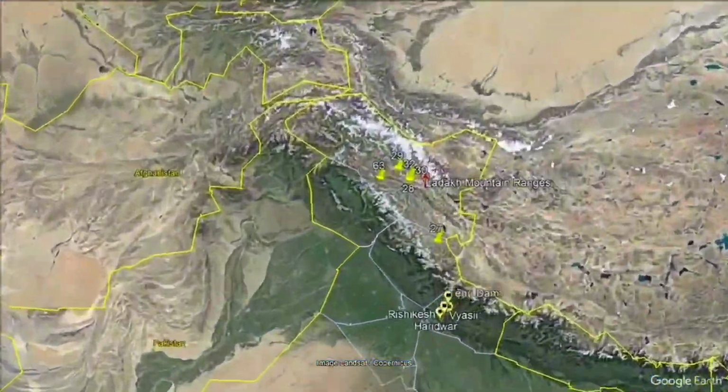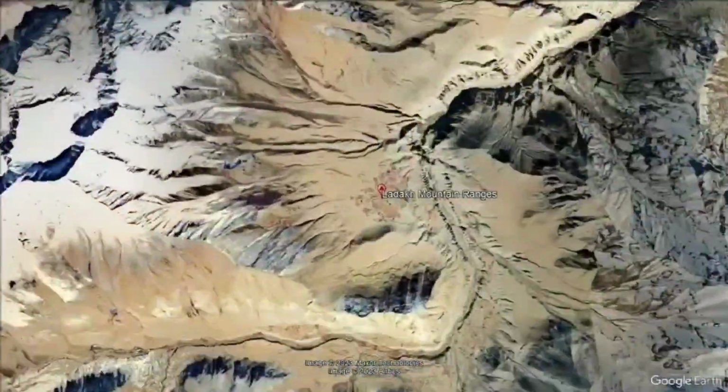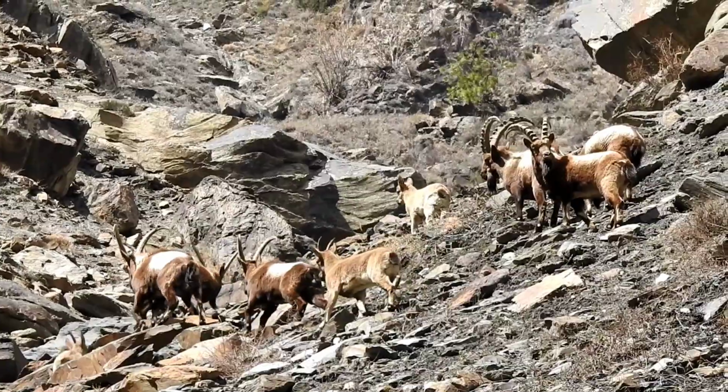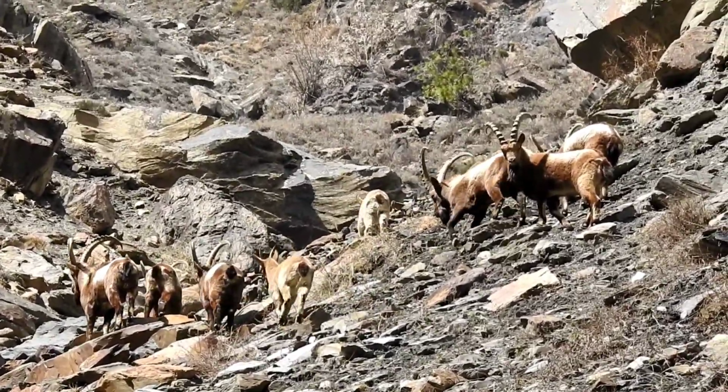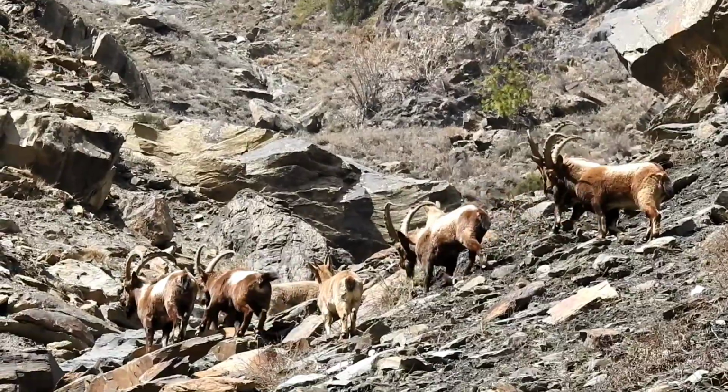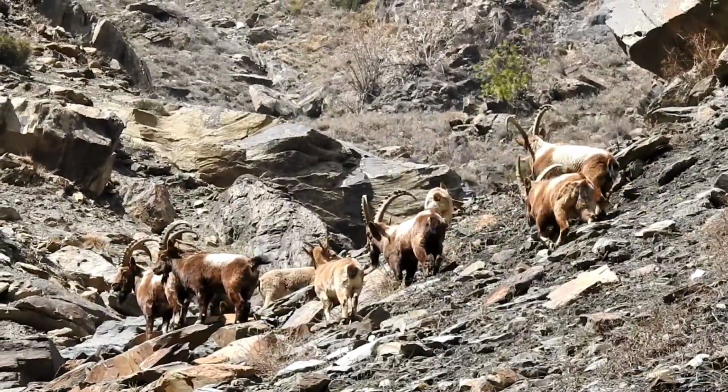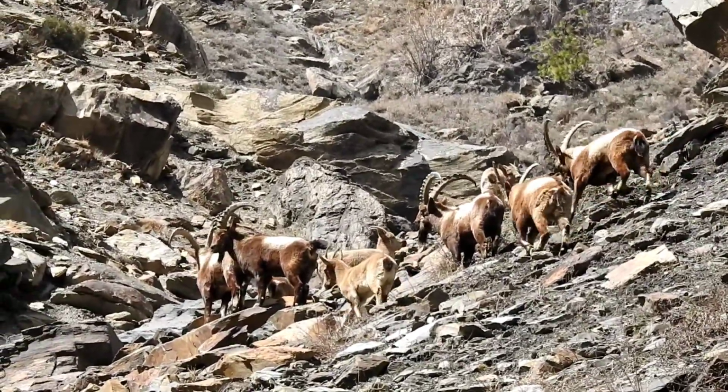Lahaul-Spiti and Ladakh regions of the Indian Trans-Himalaya were surveyed to study the Himalayan ibex. The Himalayan ibex is a high-altitude dwelling species, earlier known as a subspecies of the Siberian ibex.